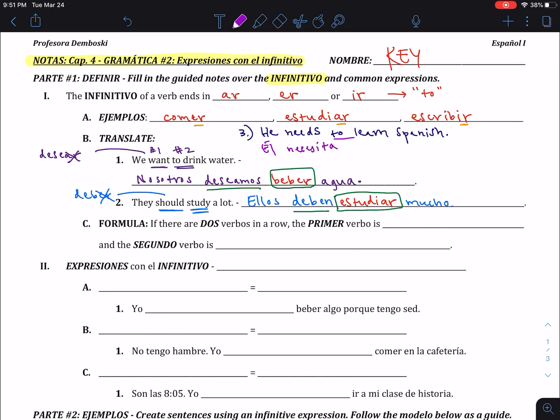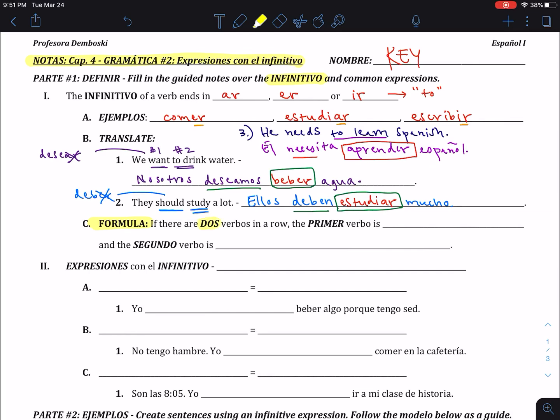And then we come to our infinitive, aprender español. Okay, so again, first verbo is conjugated, second verbo is the infinitive. Okay, muy bien. Which takes us to our rule, the formula or the rule.